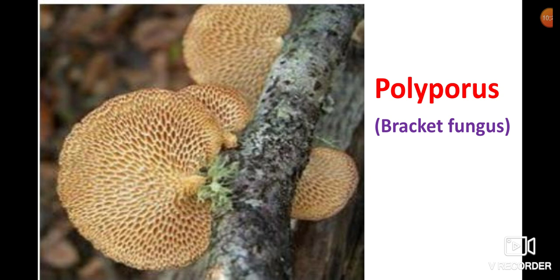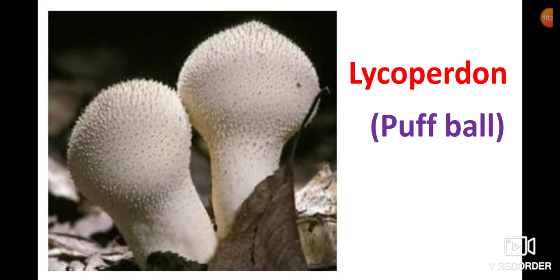And this is Polyporus, commonly called bracket fungi. This is Lycoperdon, commonly called puffball. The next class is